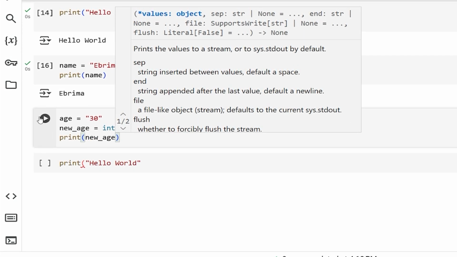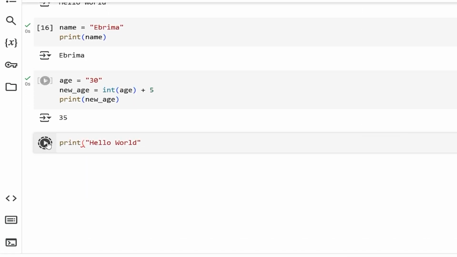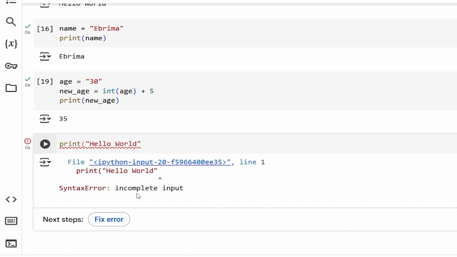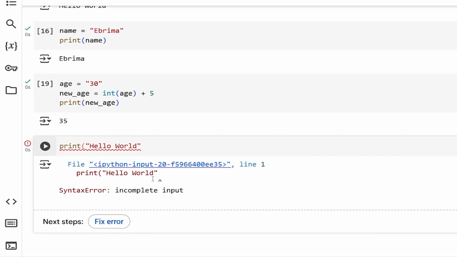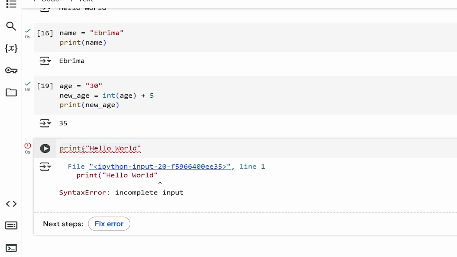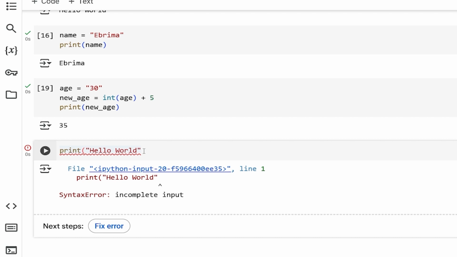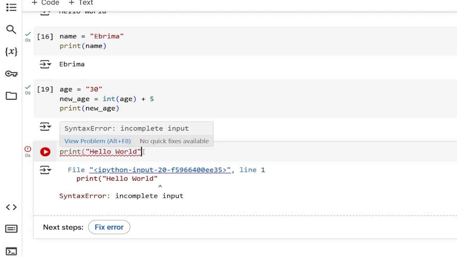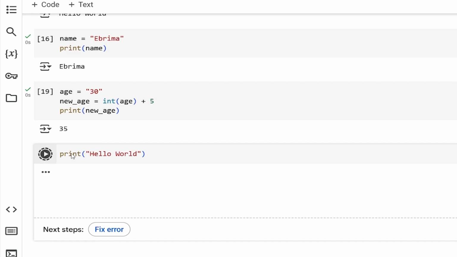Okay, so this is super important to note. Okay, 35 now. Okay, I'm gonna load this. Now we have a problem. It's telling me incomplete input. So you can see it's pointing me in the direction here. So you can see the print here. We have a bracket open, but we don't have a bracket close. So that is the problem. So we need to close the bracket. Okay, and now here we are.